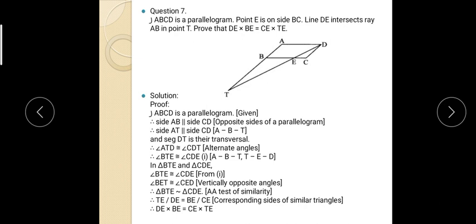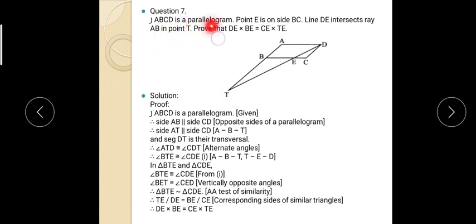Now this is also very simple. Don't think it is hard because the diagram is a little complicated. Very simple question, the same concept we have to use. How to use it is what is important. The logic to solve a geometry question is what matters, because if you know the theorem, then you can easily show the proof or calculate the answer.